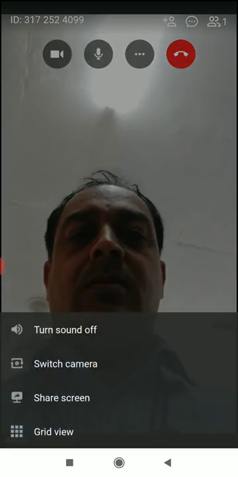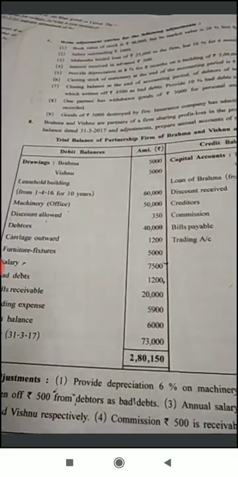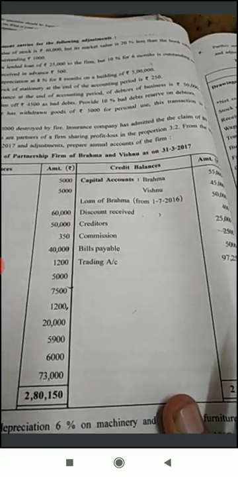Okay, so let's start. In this textbook, the question number 8 is given, and from question number 8, our exercise will start. So in this case, first of all, let's discuss what is given. Brahma and Vishnu are the partners of a firm, sharing profit and loss in the proportion of 3:2. Here two partners are there, Brahma and Vishnu, and the ratio of both the partners is 3:2.